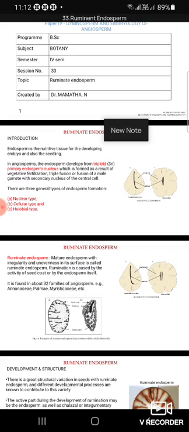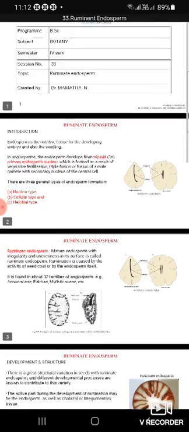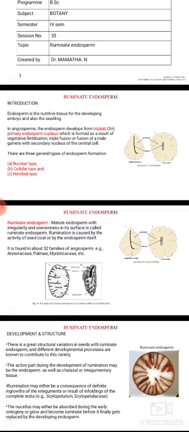developing embryo. Embryo is formed by the fusion of the male gamete with the egg that is present towards the micropylar region and in between the synergids. This process of fusion of the egg with the male gamete is known as syngamy. Now, coming to this endosperm, there are three types of endosperms, namely nuclear type, cellular type, helobial type.